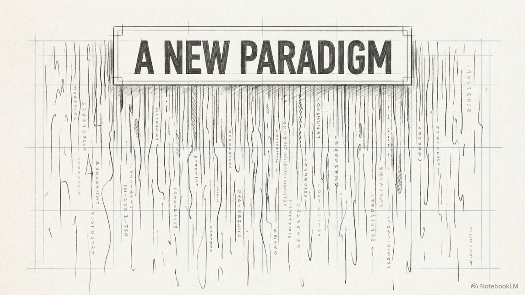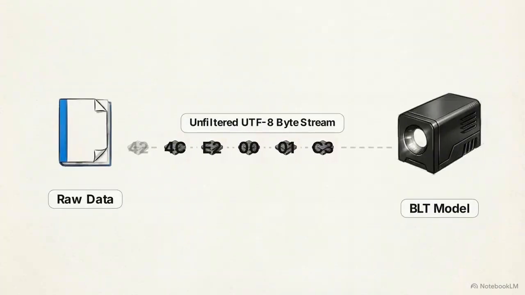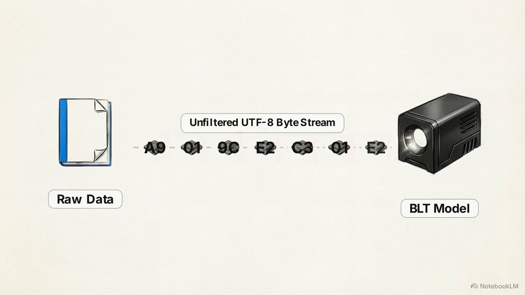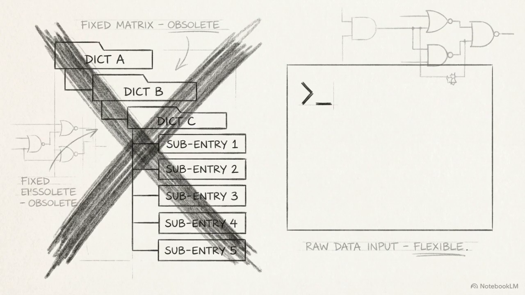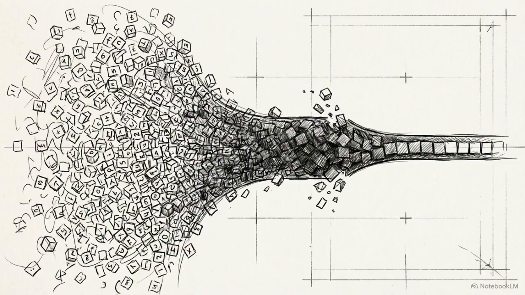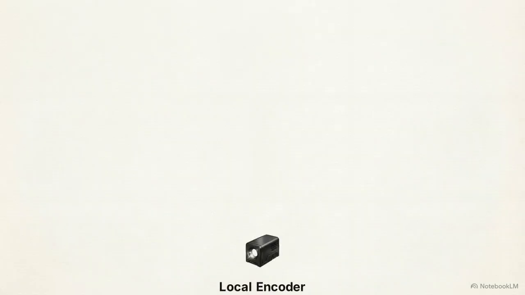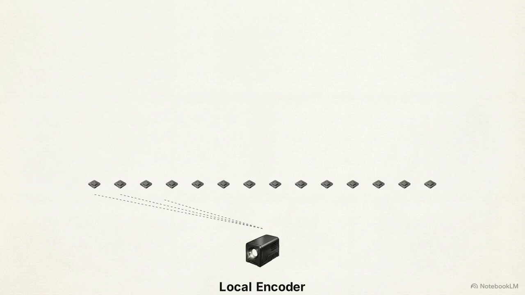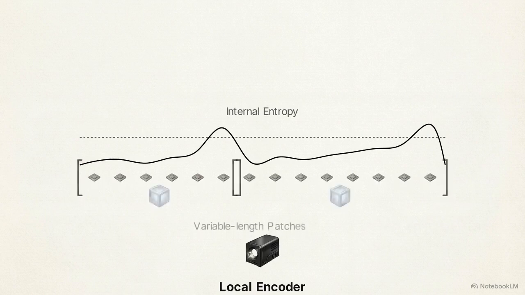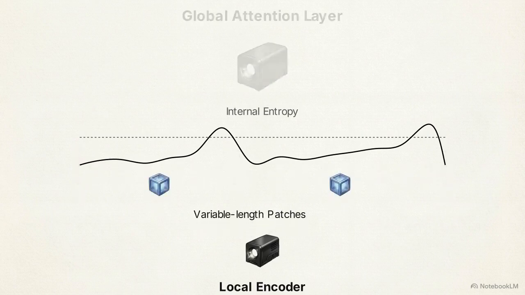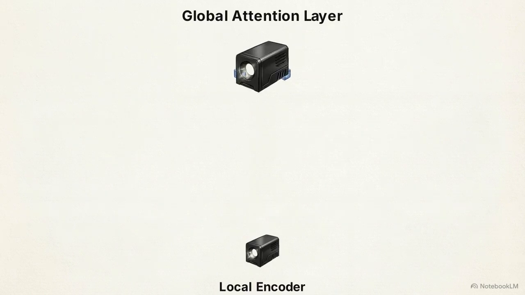The Byte-Level Transformer, or BLT, is an architecture designed to consume raw UTF-8 bytes directly from the data source, entirely eliminating static vocabularies and fixed embedding matrices. Processing millions of individual atomic characters historically resulted in a massive computational bottleneck, but BLT bypasses this quadratic scaling penalty entirely. This diagram shows a continuous stream of raw hex bytes flowing into a specialized local encoder. The encoder dynamically brackets the sequence into variable length patches based on the internal entropy of the data before passing them up to a global attention layer.